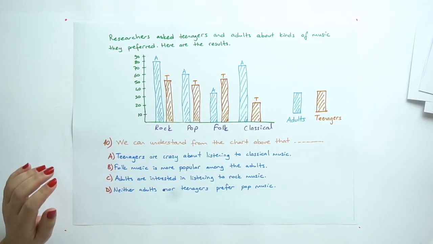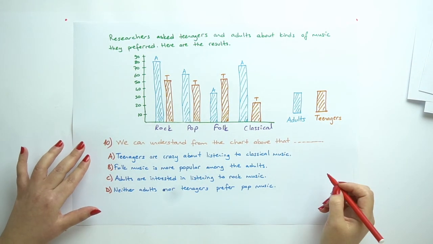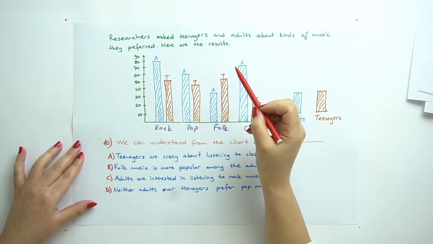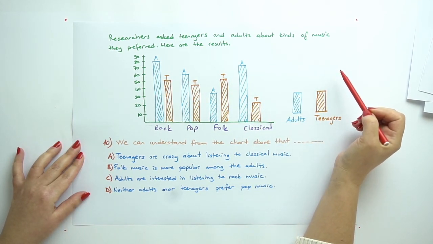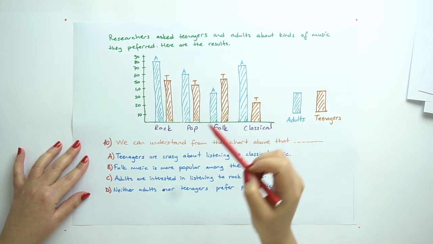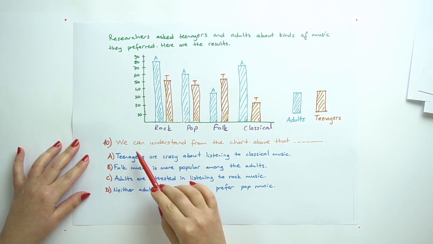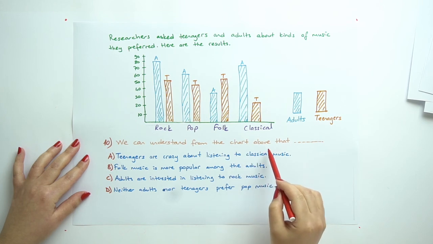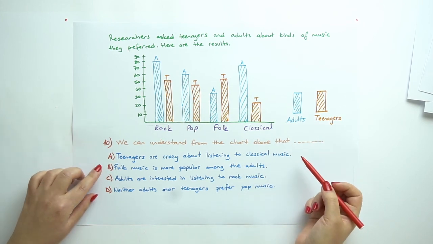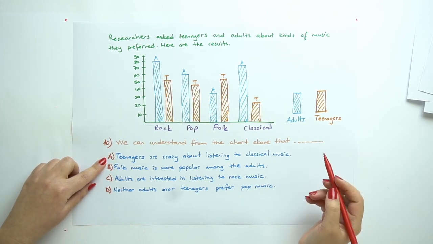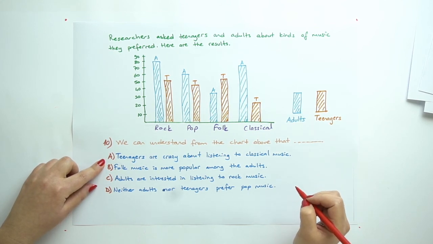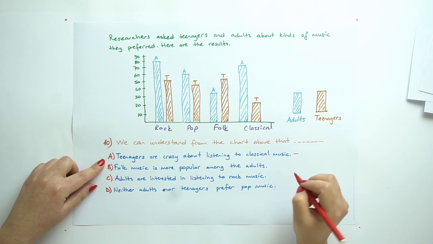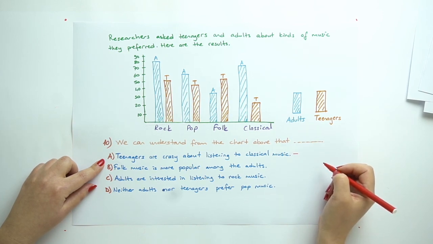And the last question. Researchers asked teenagers and adults about the kinds of music they preferred. Here are the results. Okay, we can understand from the chart above that teenagers are crazy about listening to classical music. So this is no. Not so many teenagers prefer listening to classical music.